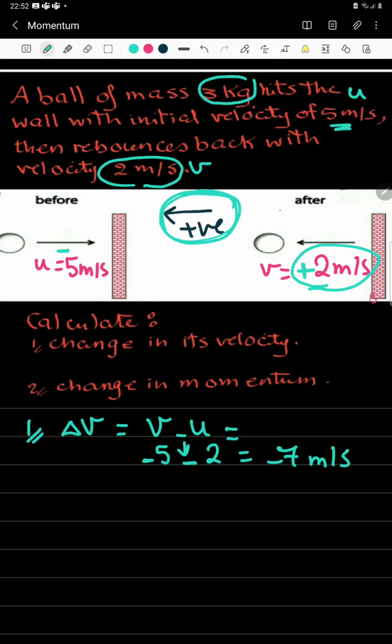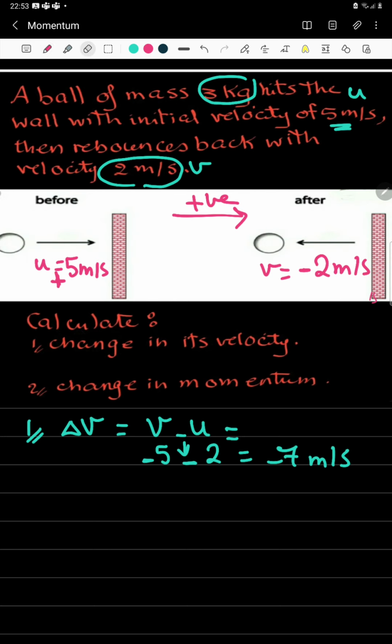Well, you might say, I don't like to assume the positive direction as the left. I'll assume that this is the positive direction. If you assume that this is the positive, this means that the initial velocity is positive and the final velocity is negative. Would this make any difference to my answer?